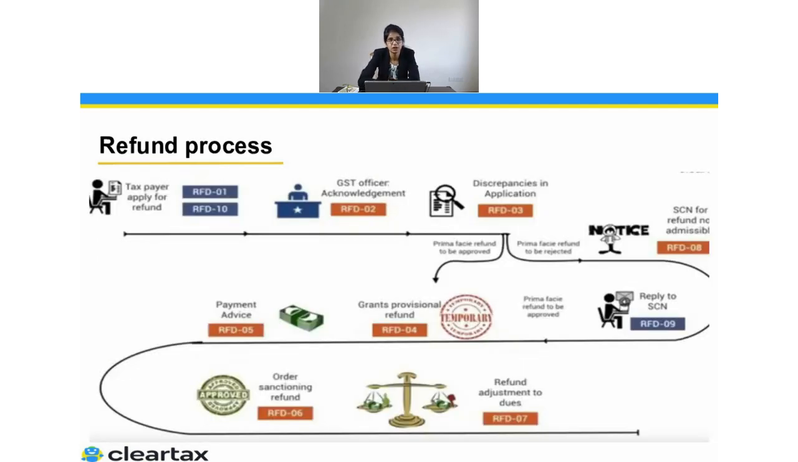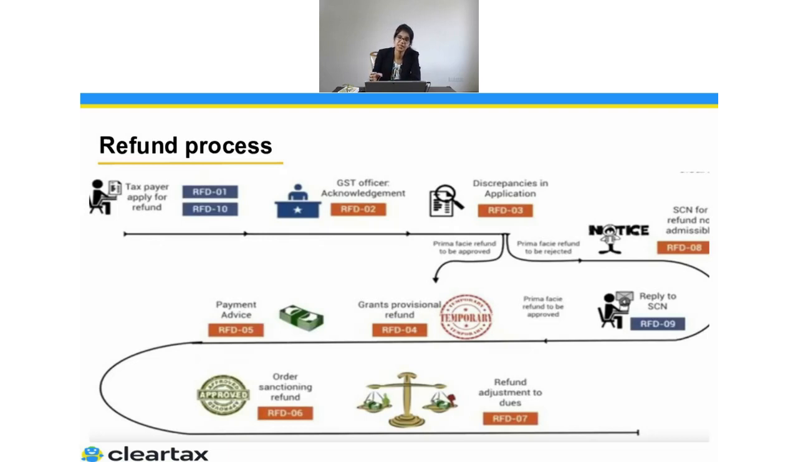Now we discuss the refund process. If we talk about the refund process, the first thing is you have to file an application. You will file the RFD 1 or RFD 10. After you file an application, you will receive the application reference number. After you get the application reference number, this information will go to the assessing officer. Assessing officer will see whether the application which has been filed by you is correct or not. If he feels everything is good, he will give you an acknowledgement number.